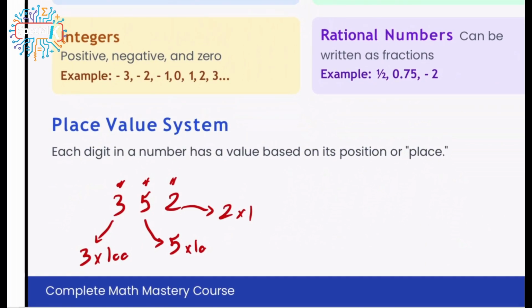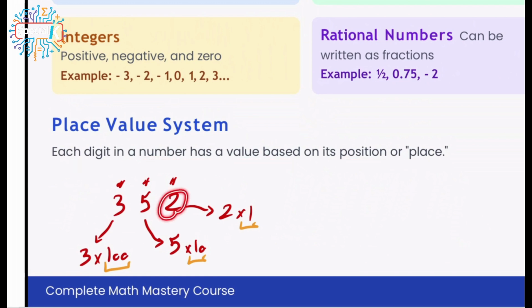So what do we see right now? You can see at this point, I have 3 interesting numbers. 100, 10, and 1. Another thing that I know is that each of these digits, 2, 5, and 3, based on the place in the digit system that they have for this specific number, can be valued. It means that based on their place, they have value. That's why we call it the place value system. It means that each digit in a number has a value based on its position or its place.